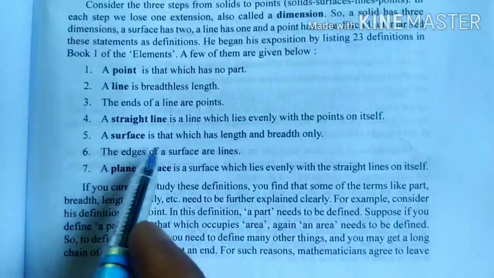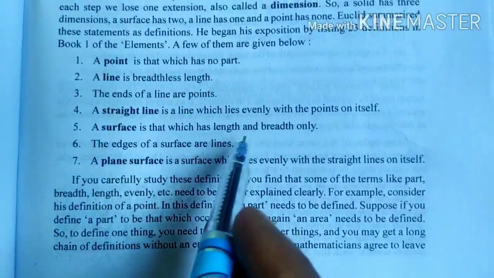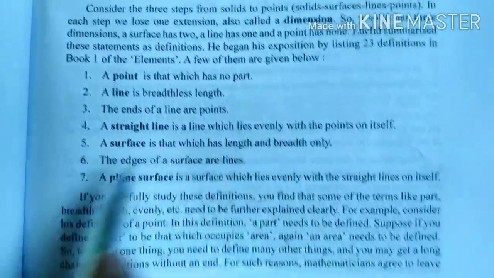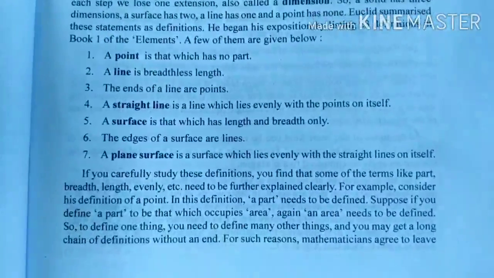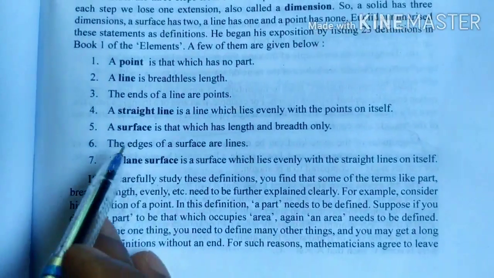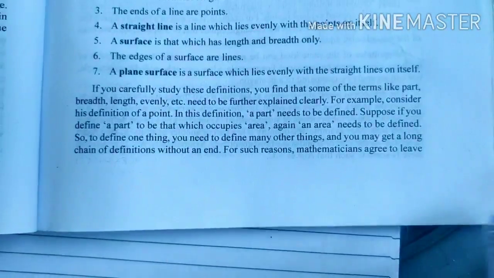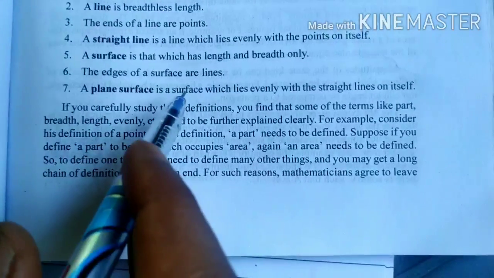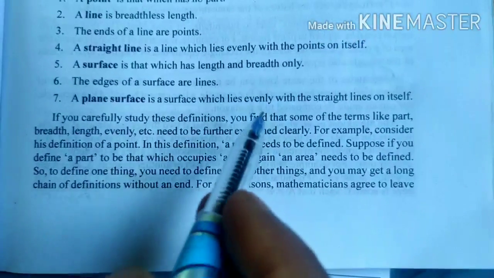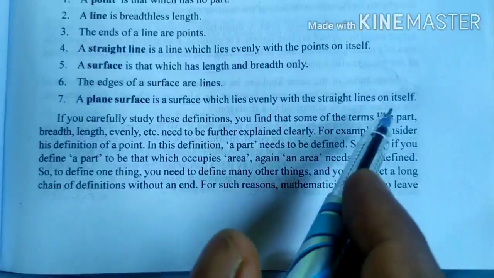Then a surface is that which has length and breadth only. A surface is like a book, it has length and breadth. The edges of a surface are lines, so you can see the edges are straight lines. A plane surface is a surface which lies evenly with the straight lines on itself.